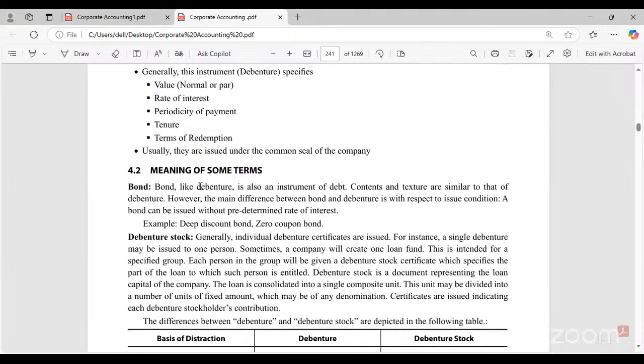One is bond. Bond, like debenture, is also an instrument of debt. It is also a debt instrument. Debenture is also a debt instrument. Bond is also a debt instrument.